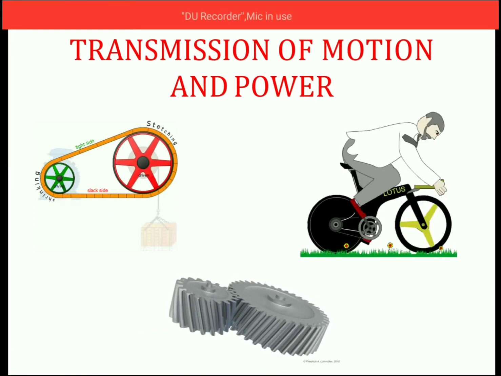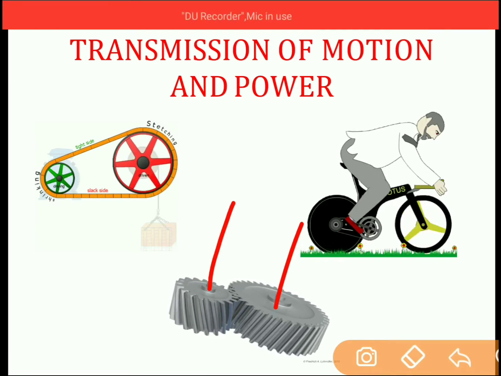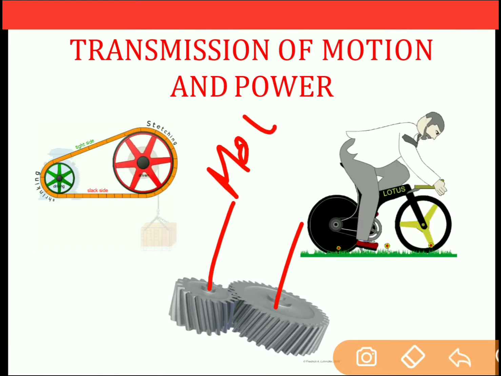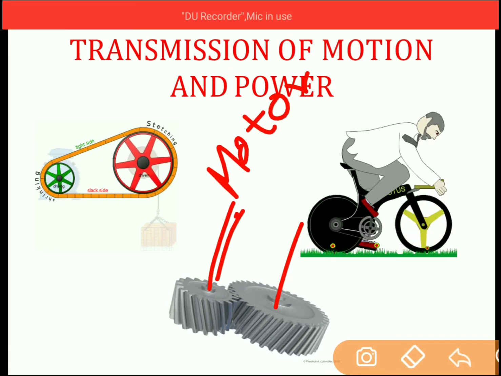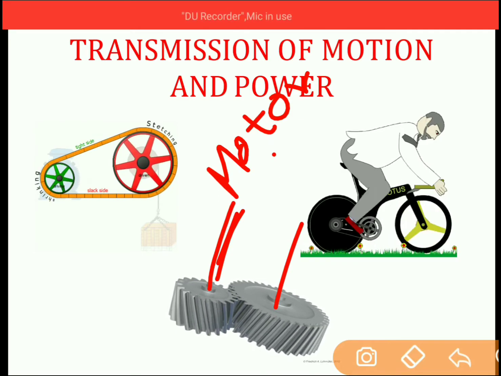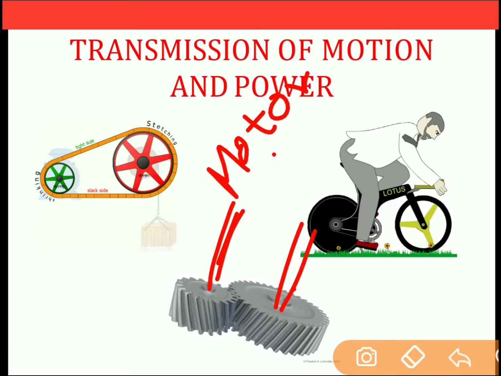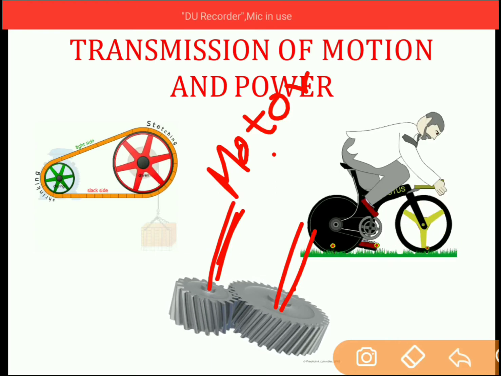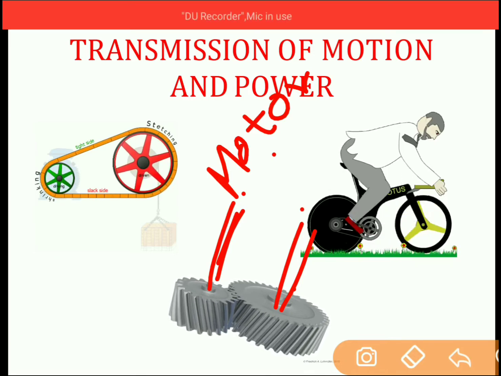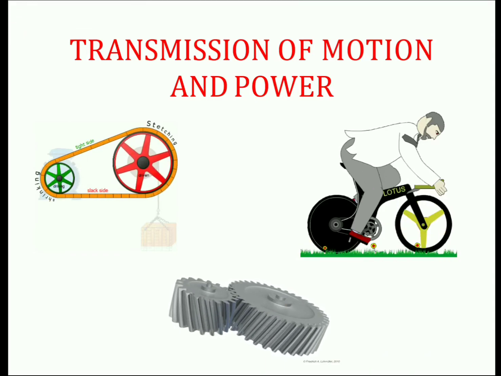in which power is transmitted from one shaft to another shaft with the help of two gears. Now motor will be connected to the single shaft. This shaft is connected to the motor. Now from this motor, the power is transmitted to the next shaft which is parallel to each other. Now this second shaft will be connected to any of the machines which we want to operate. So to transmit the power from the motor to the machine, we are using gear as an element. So this gear is nothing but the power transmitting element.